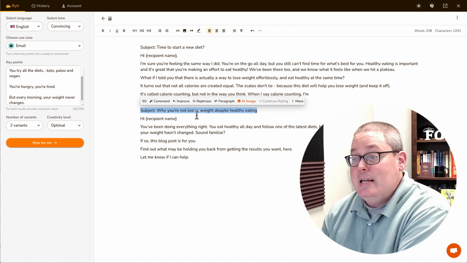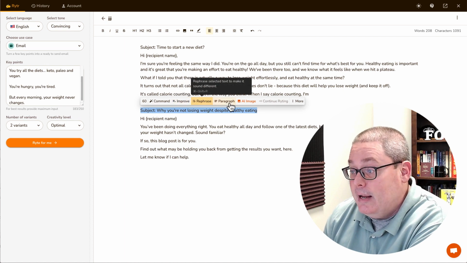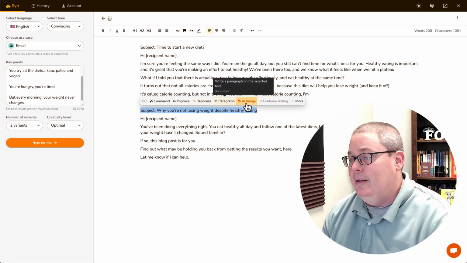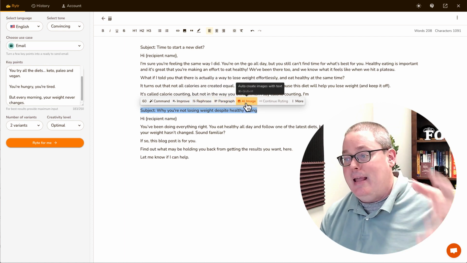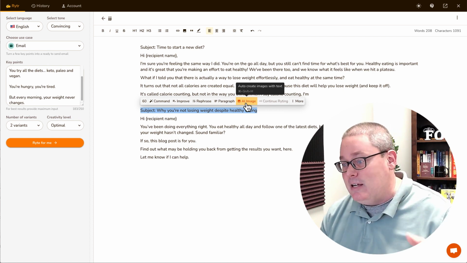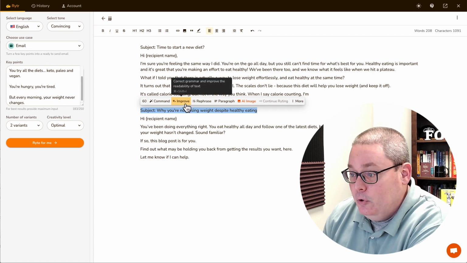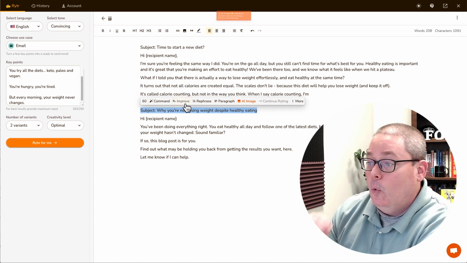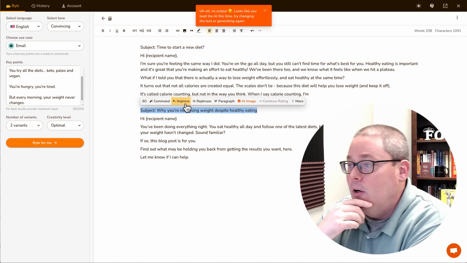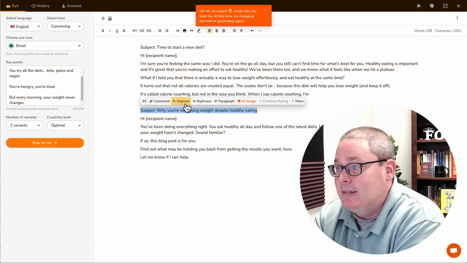And here you can see that you can improve, you can rephrase, you can have it write a paragraph. There is even an option here to create an AI image, but in this case, we're just going to stick with what it can do. So for example, let's say improve. If you click on improve, what this will do, it will go back. Uh-oh, no output. Looks like you beat the AI this time. Try changing the text or generating again.